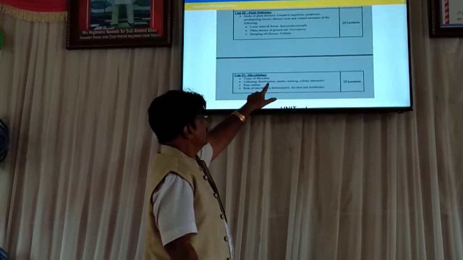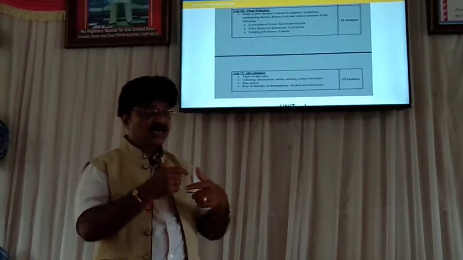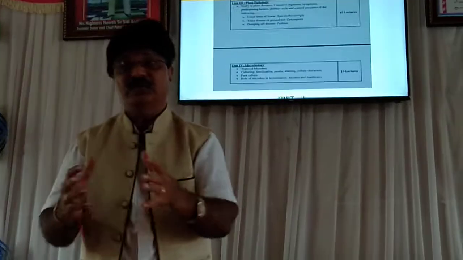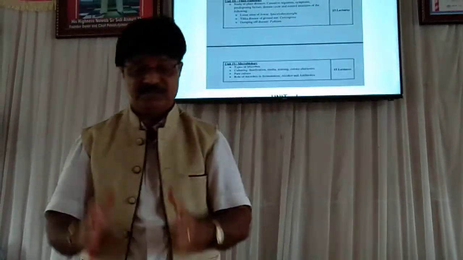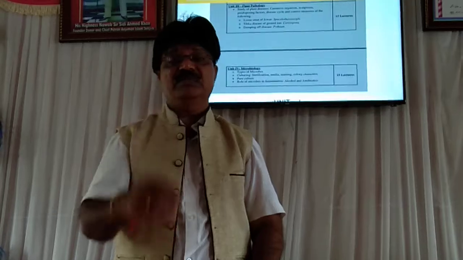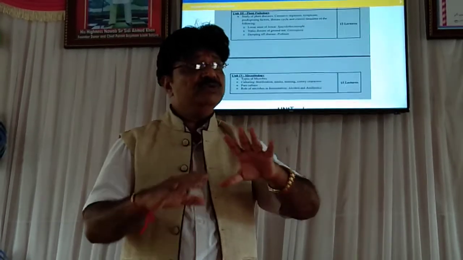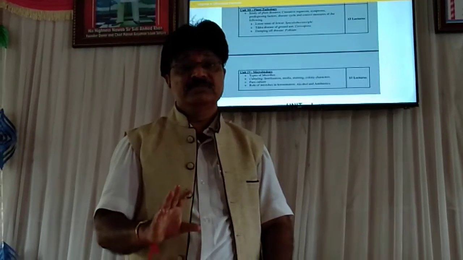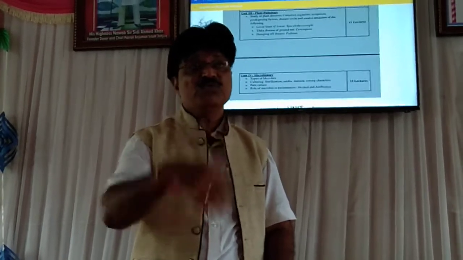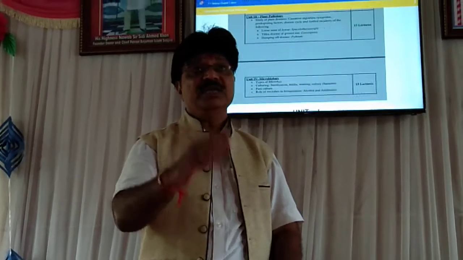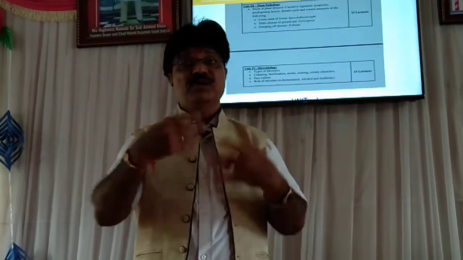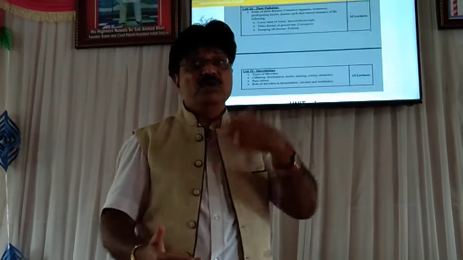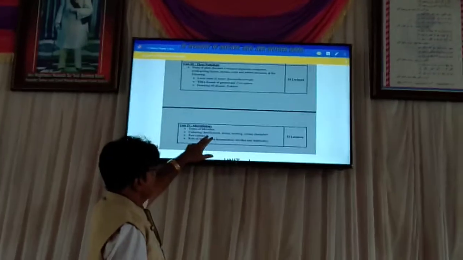Then we have to go with culturing. How exactly to multiply or carry out the culture of microorganisms, especially bacteria. For example, a very commonly used bacterium in the laboratory is Escherichia coli. This Escherichia coli we have to multiply and cultivate in the laboratory, and that type of multiplication, growing the microorganism under laboratory conditions, is called culturing. So for the culturing,